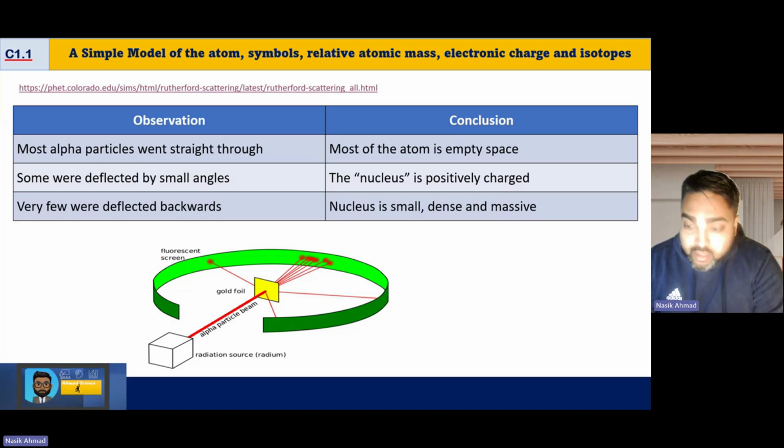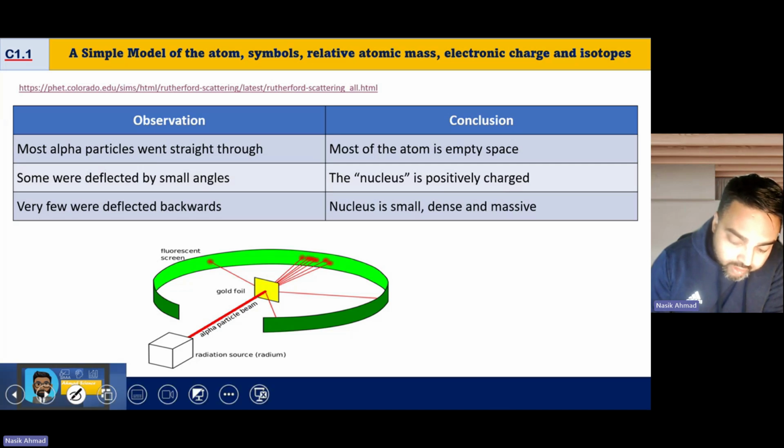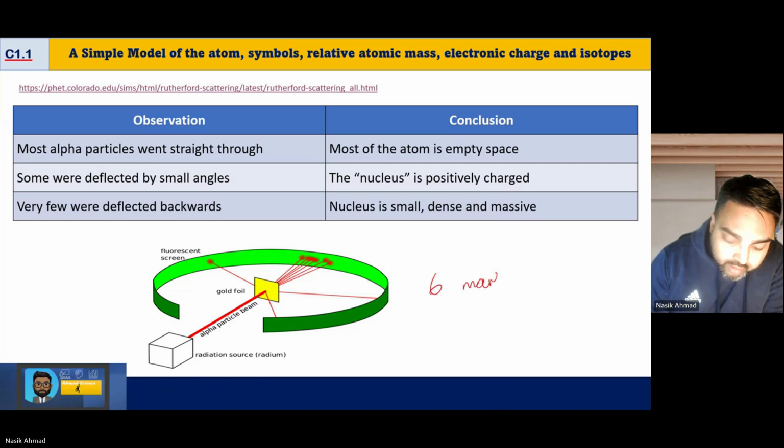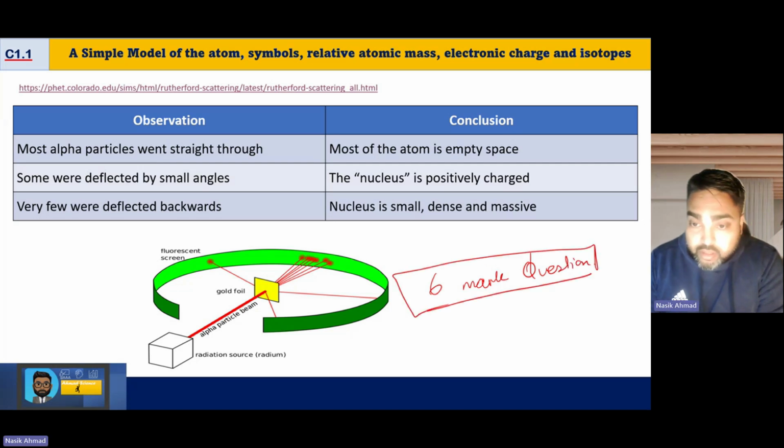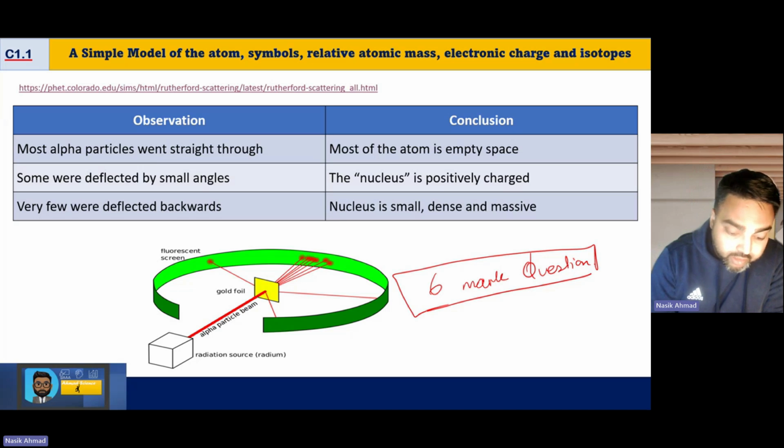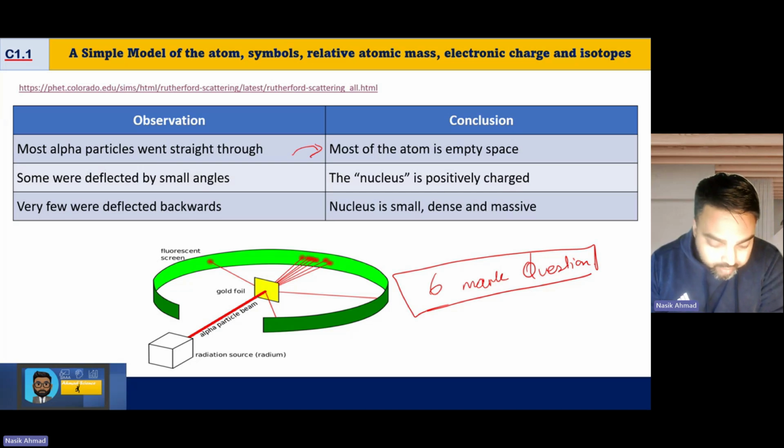Now, this is a typical 6-mark question. They love asking this particular question: what was Rutherford's experiment, and what were the observations, or what did Rutherford's experiment conclude? And these are literally the 6 marks. It's what was the observation, and then link it to what was the conclusion. And that's how you would get your 6 marks from that particular question.